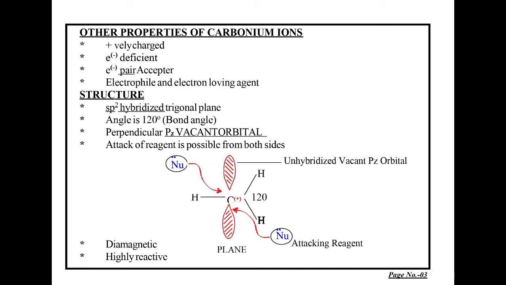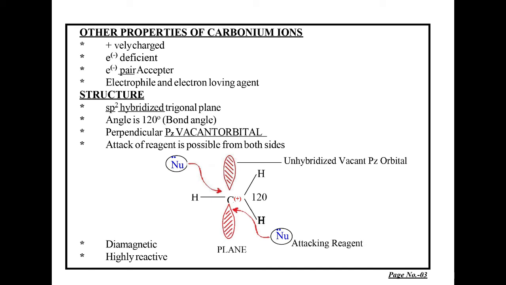Second point is their angle is 120 degree, which is bond angle. Third point is perpendicular pz vacant orbitals are present. These are shown in the red lobes above and below the carbonium ion, which are vacant. Fourth point is attack of reagent is possible from both sides.